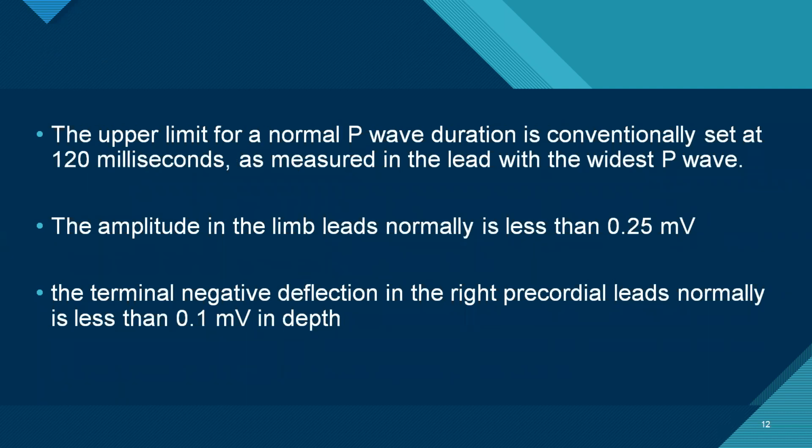The upper limit of P wave duration is set at 120, and it should be measured in the lead with the widest P wave. Amplitude is normally less than 0.25, and the terminal negative deflection in V1 is generally less than 0.1.